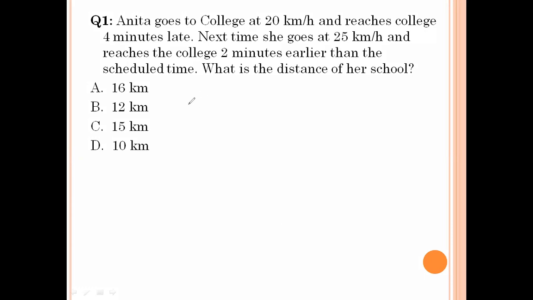Distance formula is the product of speeds divided by the difference of speeds, that is 5, times the difference in times. One is late, another one is early, which means add: 6 minutes, converted into hours, is 6 by 60. Simplifying, 5 into 2 gives 10 kilometers. The distance is 10 kilometers. Option D is the right answer.